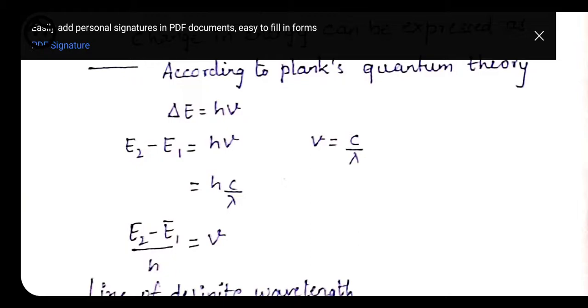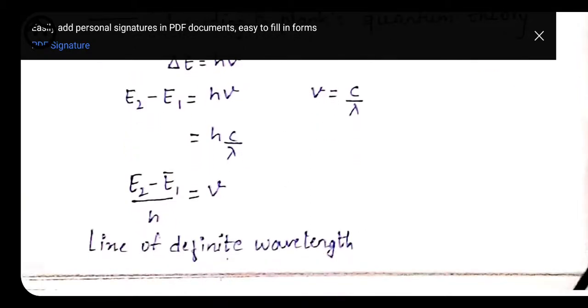And if we need to calculate the wavelength, because as I told you, if we have an electron in different orbits, then they are going to give different wavelengths. So if we need to calculate the wavelength for each, we have to use this formula, that is nu is equal to E2 minus E1 upon h, where h is Planck's constant. So this gives different lines of definite wavelength.